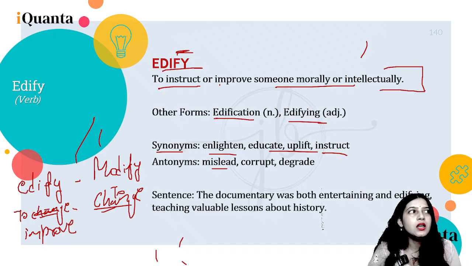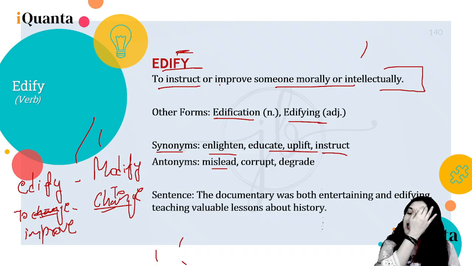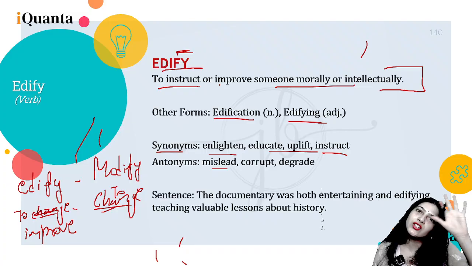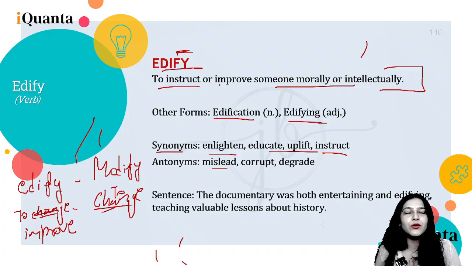People actually make Ferraris out of Honda Cities. Trust me, I've seen this in Dehradun. One person actually did that. You change everything. Though when you sit inside, you will understand that it's not a Ferrari, but from outside you think that it's a Ferrari, right?